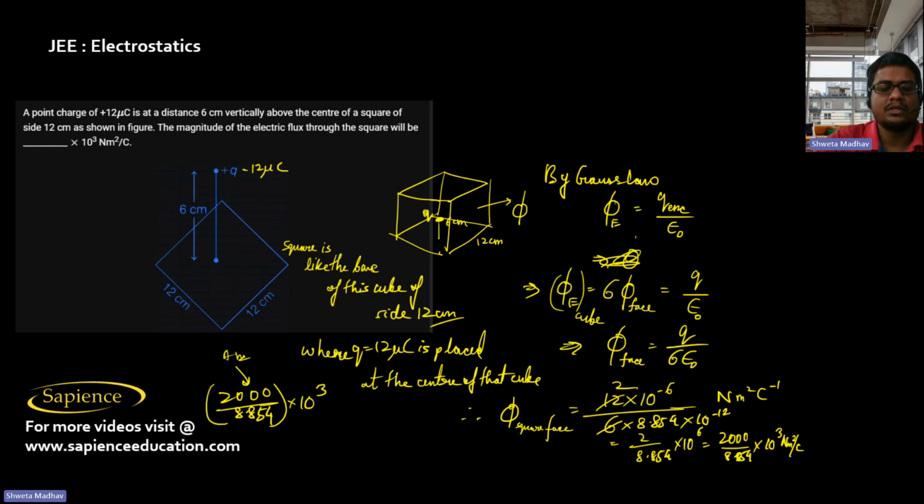So 2000 by 8.854, that is approximately 2000 divided by 8.8, that is equal to 225.9 approx, or I can say approximately 226. So the magnitude of the electric flux through the square will be approximately 226 into 10 power 3 Newton meter square per coulomb. So 226 is the answer.